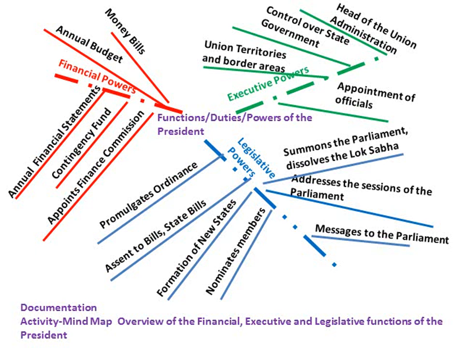The third financial power is the annual financial statement. Now don't get confused between the annual budget and annual financial statement. What is the annual financial statement? It is a report that lists the revenue expenditure done. So that also is put before the Parliament at the beginning of every financial year on behalf of the President. After every 5 years, the President appoints a Finance Commission, and finally, he is authorized to withdraw money from the contingency fund of India to meet unforeseen expenditure.